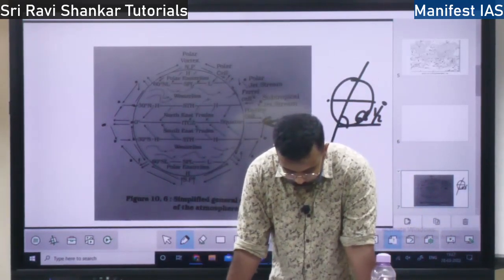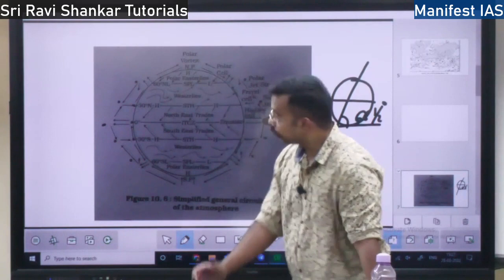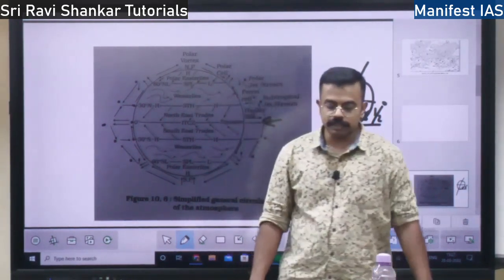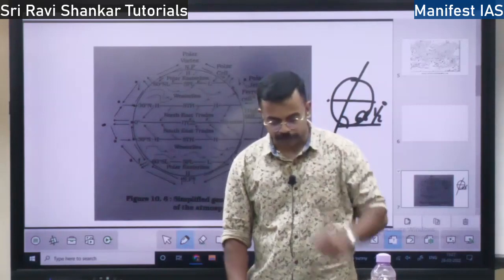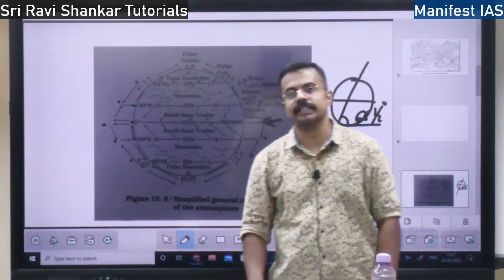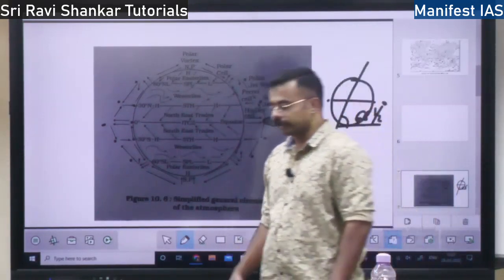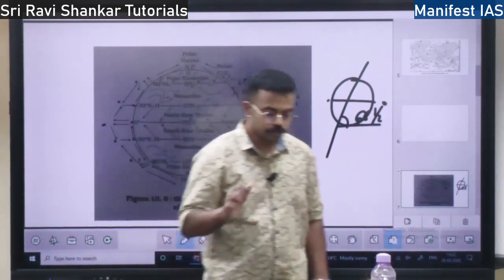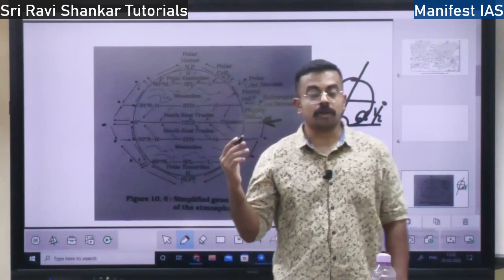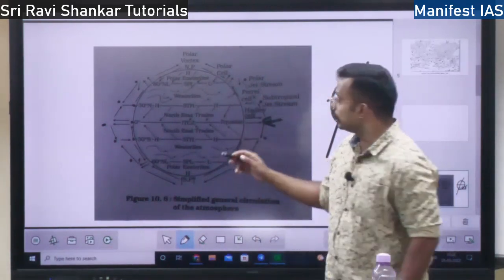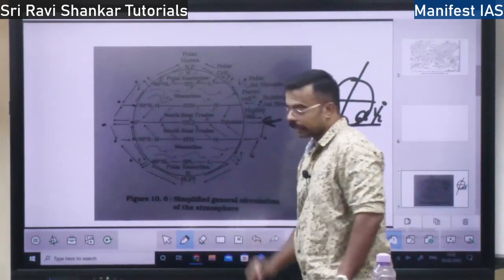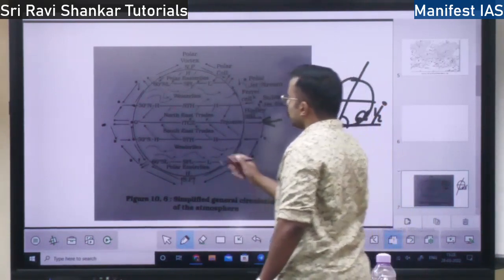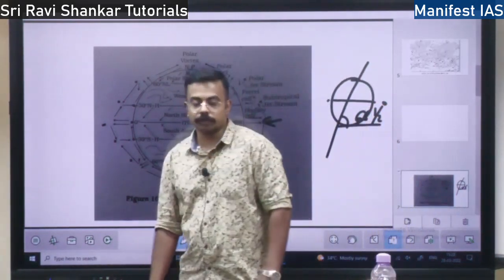Okay. So at 30 degrees north and 30 degrees south, just above the Tropic of Cancer. Where is the Tropic of Cancer? See, 23 and a half degrees north and south. So just above the Tropic of Cancer and Capricorn, at the level of 30 degrees north and 30 degrees south, the belts are called subtropical high.